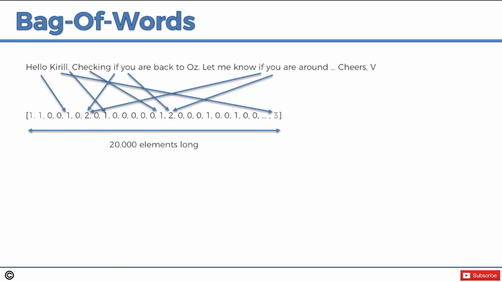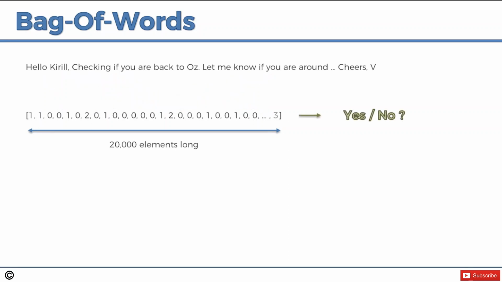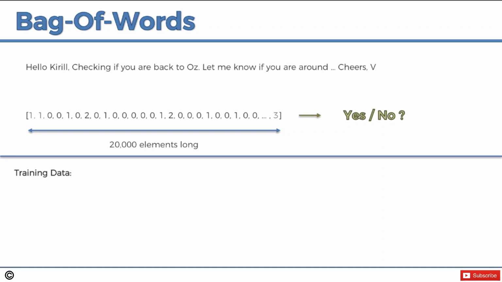Okay, and so what is our goal? Our goal, as we discussed before, is to come up with a reply yes or no to this email, which is now in the form of a vector. And how are we going to do that? Well, we're going to do it through training data. We're going to look at all of the emails that I have replied to, because this is us training a model to reply to my emails, or in anybody's case, training a model to reply to their emails. We're going to need some training data, and we're going to fish it out of the inbox or outbox.